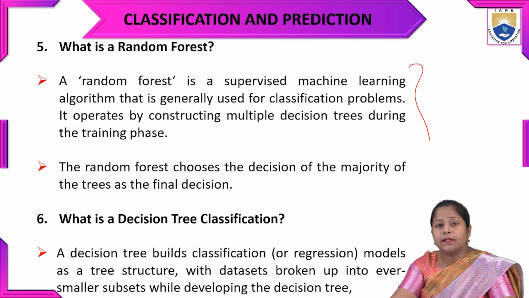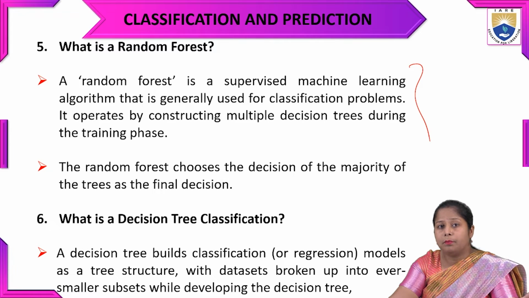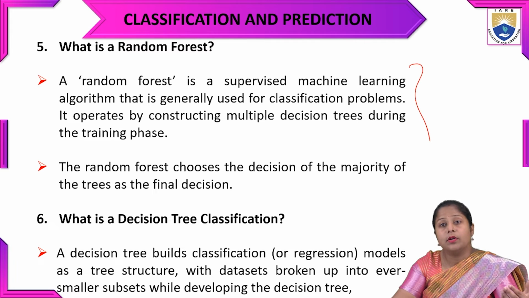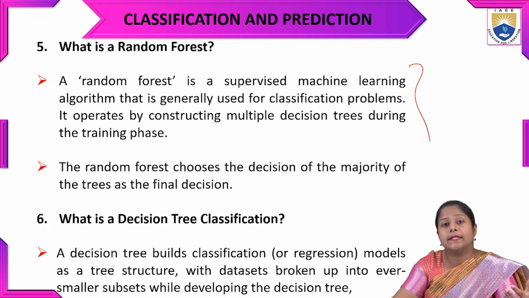What is a decision tree? The association rules we make in the process of frequent item sets, we have to write before we apply the algorithm. In that process, the decision tree will be there. A decision tree is a tree-like structure that depicts all the rules in a graphical representation. But random forest is the combination of decision trees. So many decision trees will be there in one random forest.